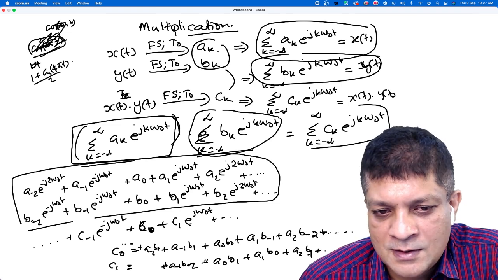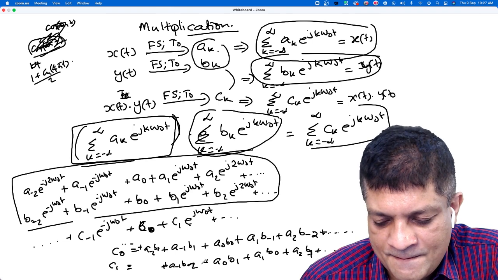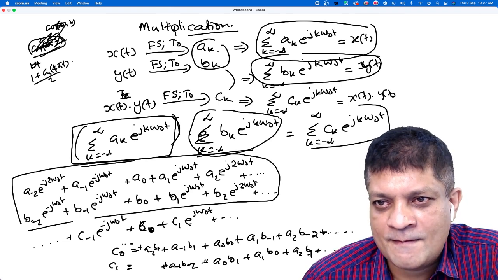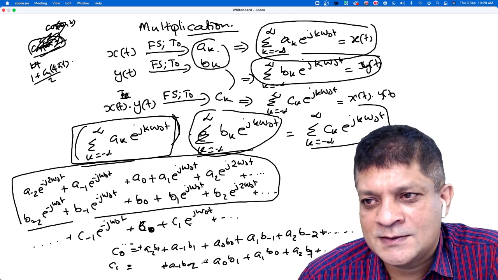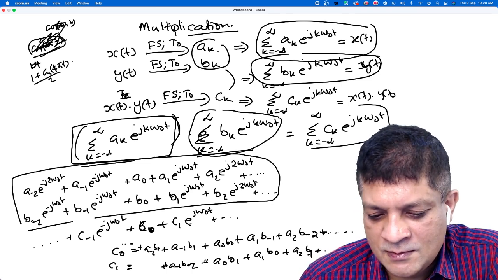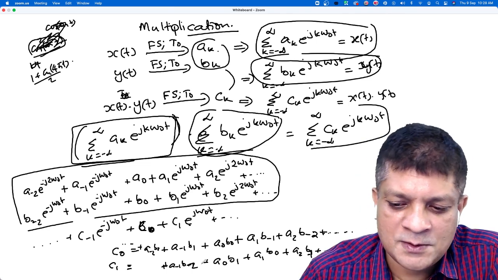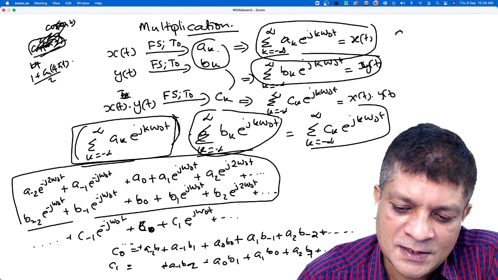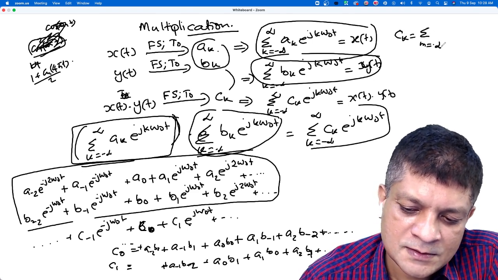Can we generalize this? Ck is equal to summation of A minus M into BK plus M. Is it some familiar summation form? It is the convolution.